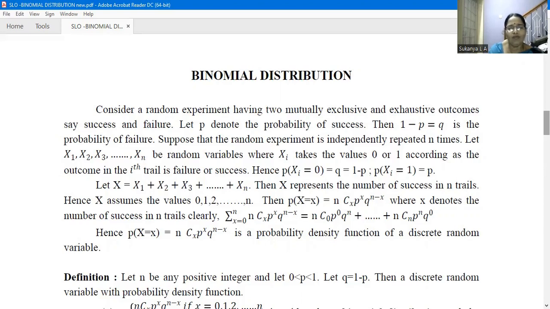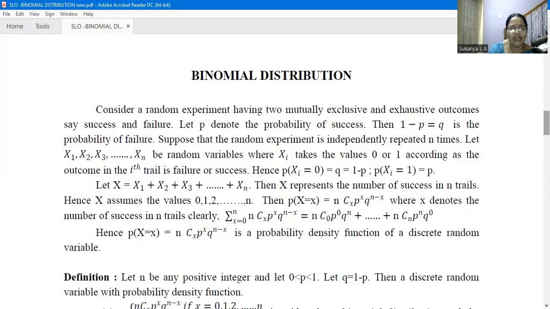Now, the probability of xi equal to 0 is q, because xi takes the value 0 when the outcome is failure, and so it is q, which is equal to 1 minus p. Similarly, the probability of xi equal to 1 is p, because xi takes the value 1 when there is success. Now, let capital X be a random variable which is equal to x1 plus x2 plus x3, etc., plus xn. Then X will represent the number of successes in n trials.